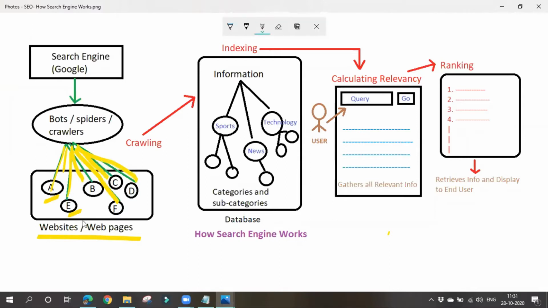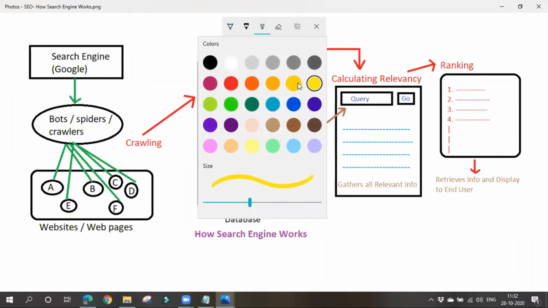So will Google go directly to each and every website? Google will not go directly to each and every website. It makes use of some bots or spiders or crawlers. These are known as Google bots, Google spiders or Google crawlers. They go to each and every website and collect all the information. What are these Google bots or spiders? They are nothing but software programs. They'll go to each and every website and collect all the information present in them.